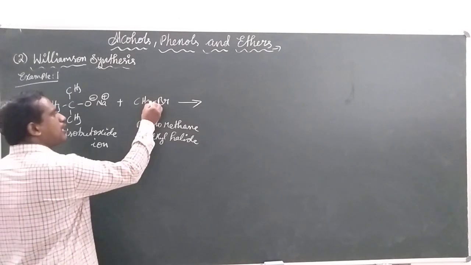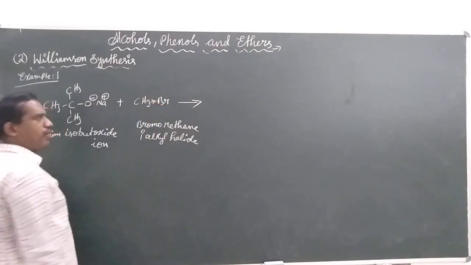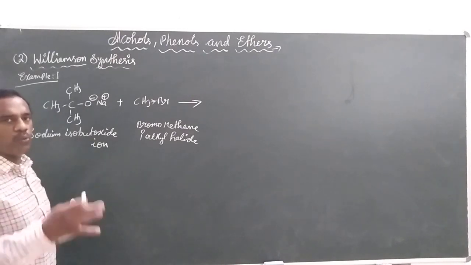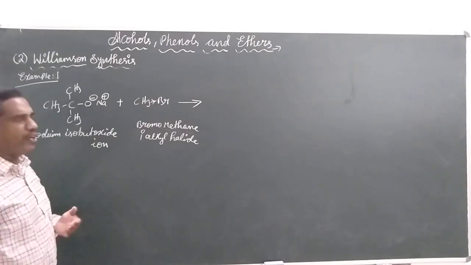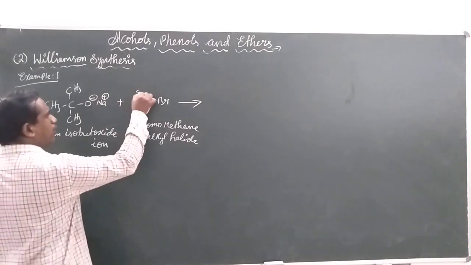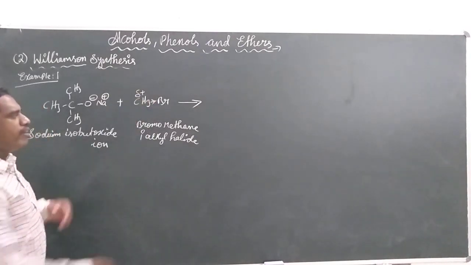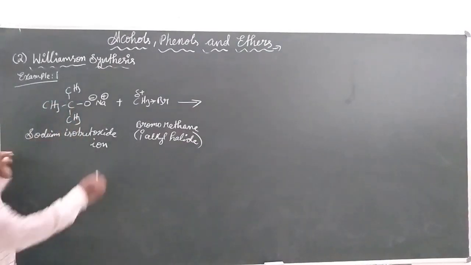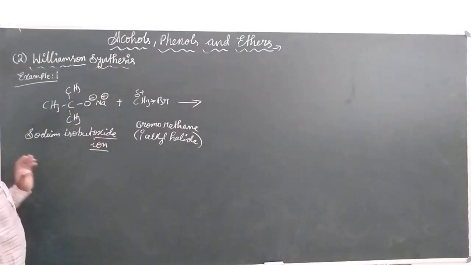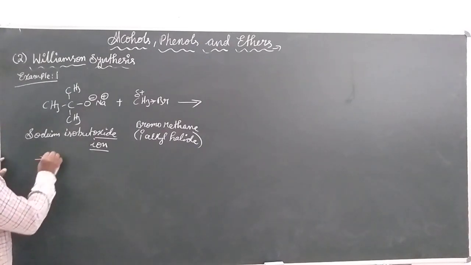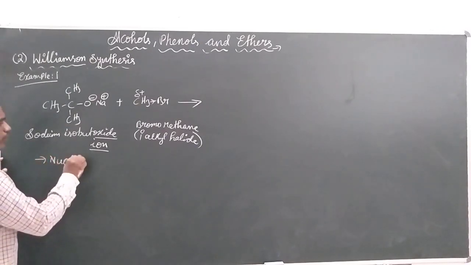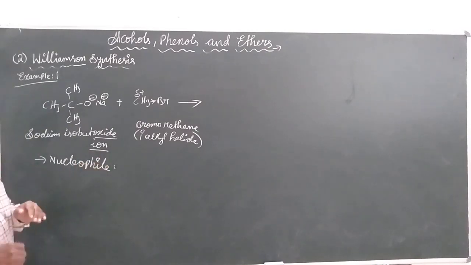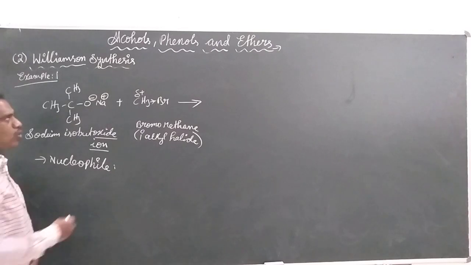We understood that bromine is an electron withdrawing group, withdrawing electrons towards itself, so carbon gets a partial positive charge. Our alkoxide ion is going to act like a nucleophile, which means it will give electrons to the electrophile.